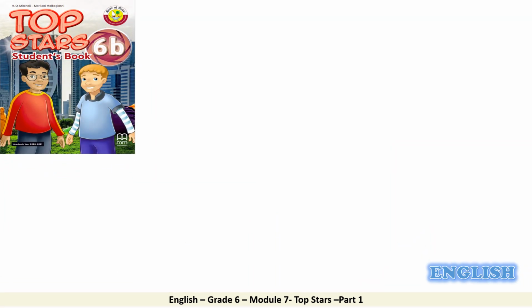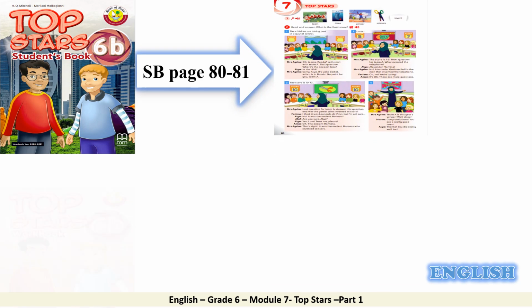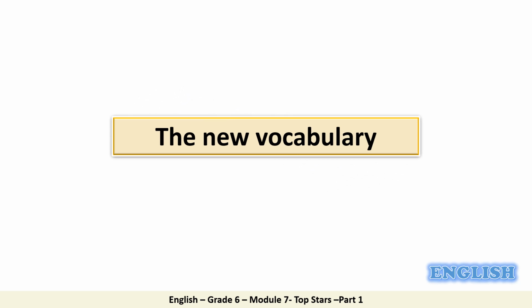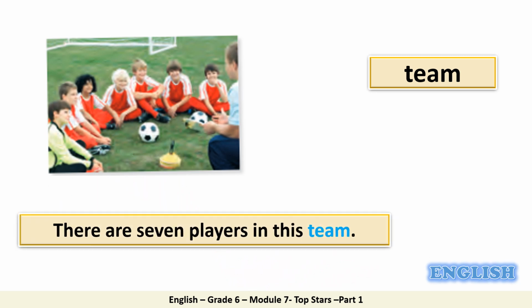First of all, you have to open your student's book on page 80 and 81 and your workbooks on page 71. The new vocabulary for today, we are going to see 5 new words. Number 1, look at the picture. What can you see here? Excellent. It is a team. This is a football team. Who can give me an example? Can you put the word in a sentence? Great. There are 7 players in this team.